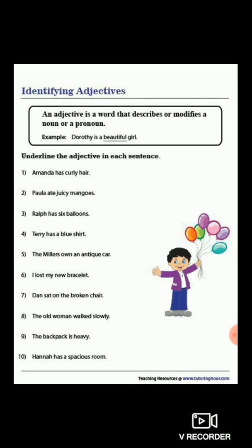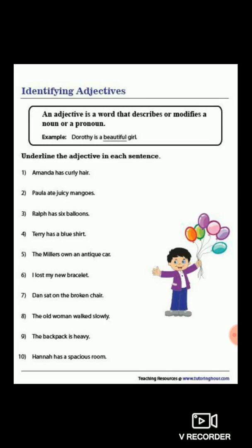New. So new is also the adjective of quality. Dan sat on the broken chair. Broken. So it tells something about the noun. And it is also said to be adjective of quality. How is the chair? Broken.